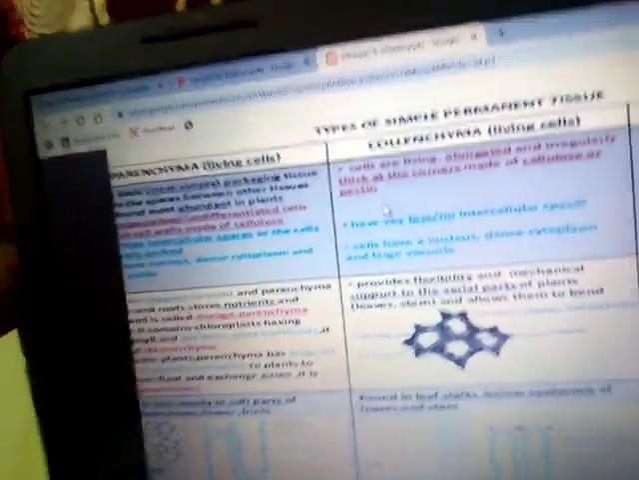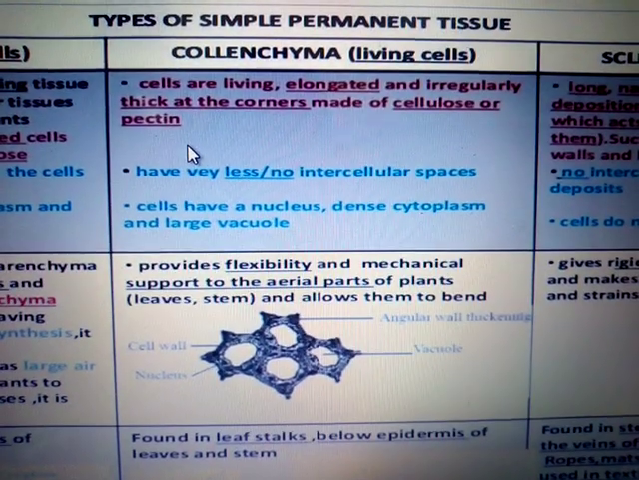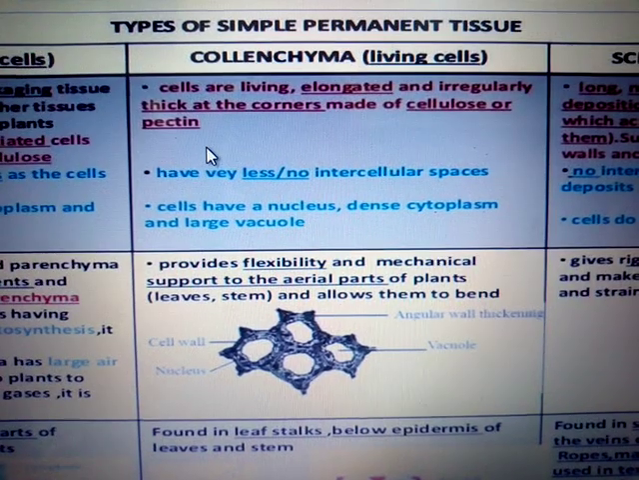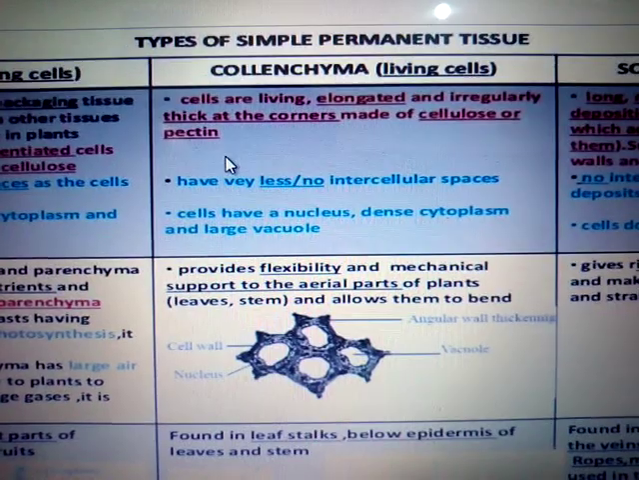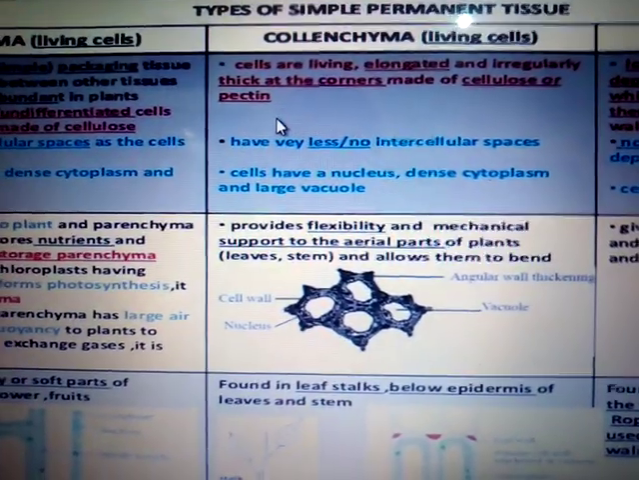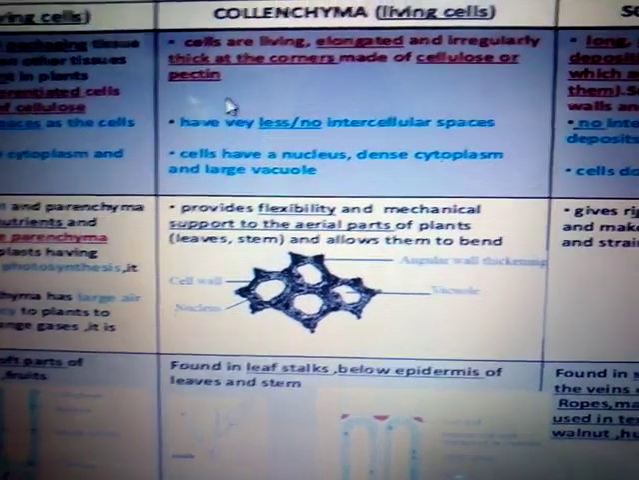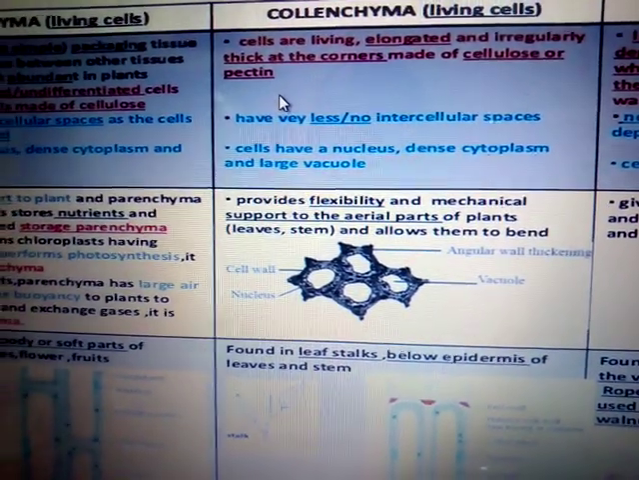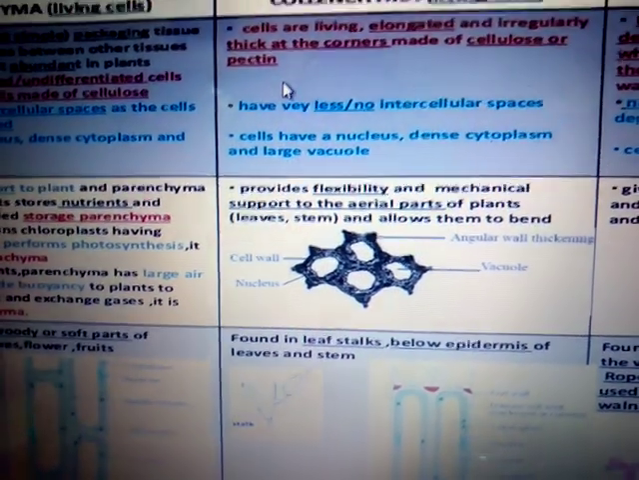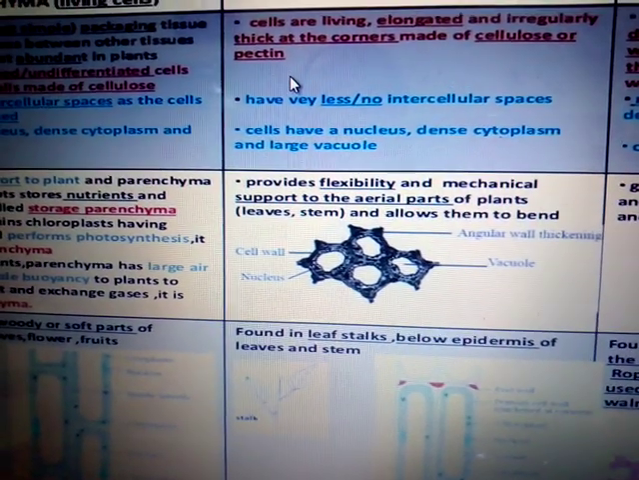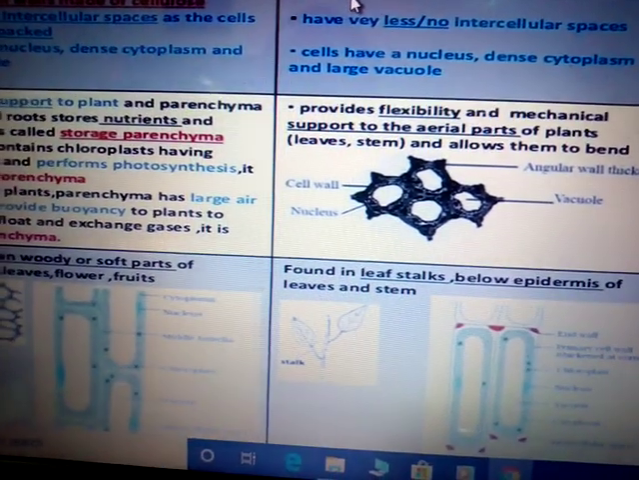Now we come to the collenchyma. Here in collenchyma, cells are also living, elongated and irregularly thick at the corners, and they are made up of cellulose or pectin. They have very little or no intercellular space. The intercellular space is very little as compared to the parenchymatous tissue. In parenchyma, they have a lot of space between the cells, but here in between the cells, space is very little. It means they are compact. They have dense cytoplasm and a large vacuole.